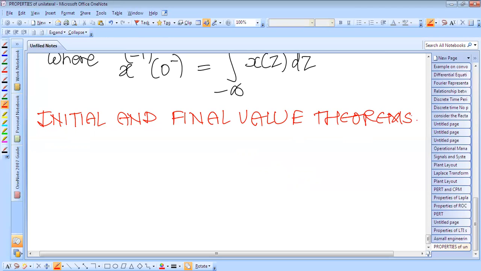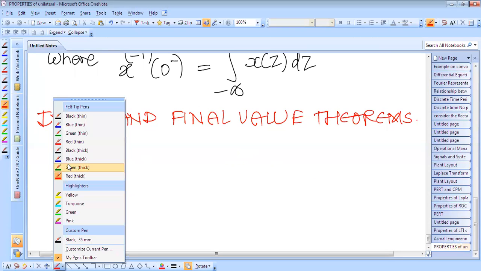The initial and final value theorem allows us to determine the initial value, that is x of 0 plus, and the final value x of infinity of x of t directly from x of s.